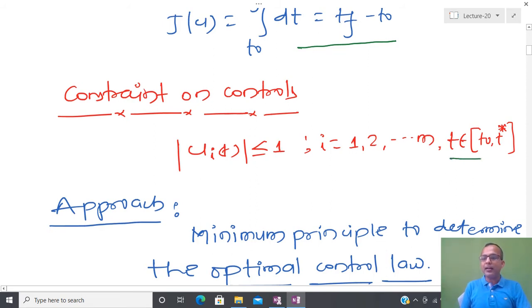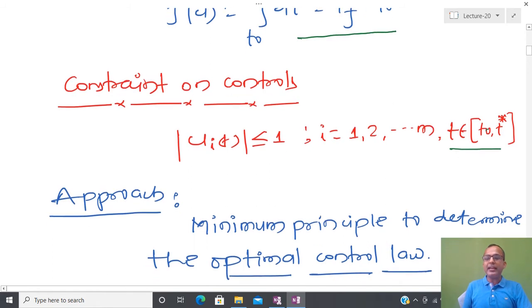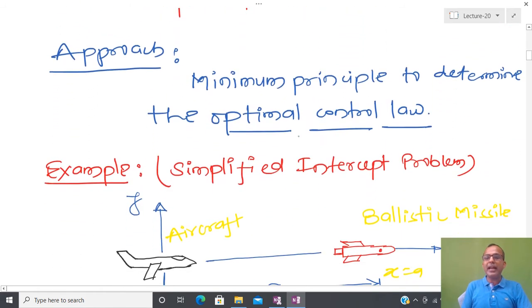And since I have to transfer the system from t0 to t star, we are assuming that the admissible control is defined in this particular time interval. Again, the approach I have already told: I am going to use the Pontryagin minimum principle to obtain the optimal control law.